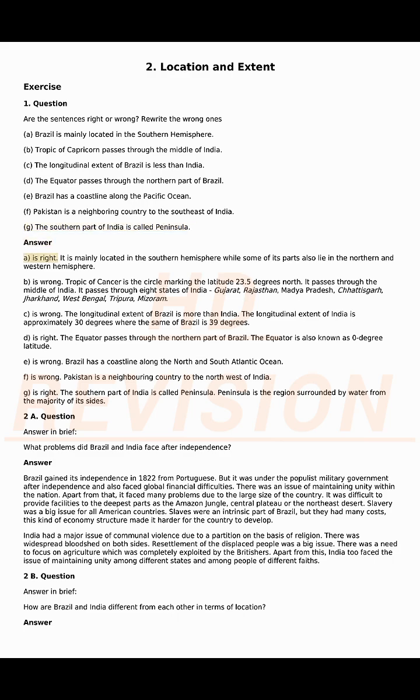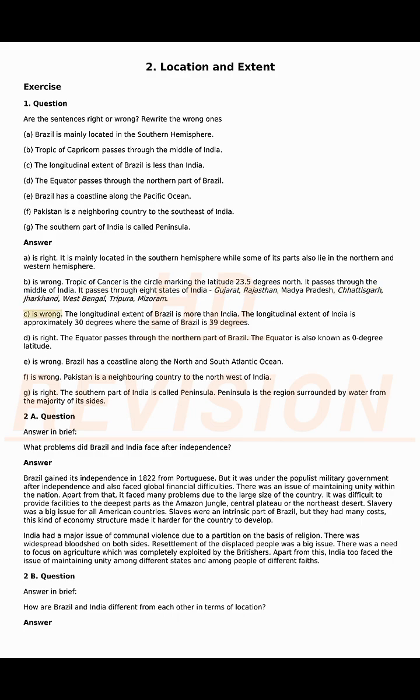Answer. A. Is right. It is mainly located in the southern hemisphere while some of its parts also lie in the northern and western hemisphere. B. Is wrong. Tropic of Cancer is the circle marking the latitude 23.5 degrees north. It passes through the middle of India. It passes through 8 states of India: Gujarat, Rajasthan, Madhya Pradesh, Chhattisgarh, Jharkhand, West Bengal, Tripura, Mizoram.